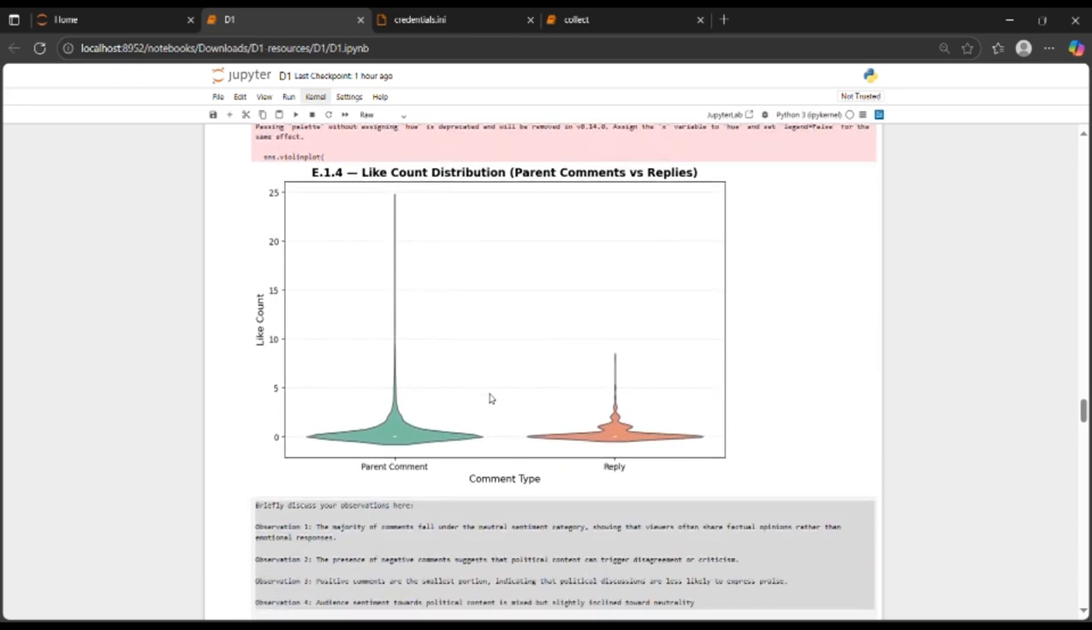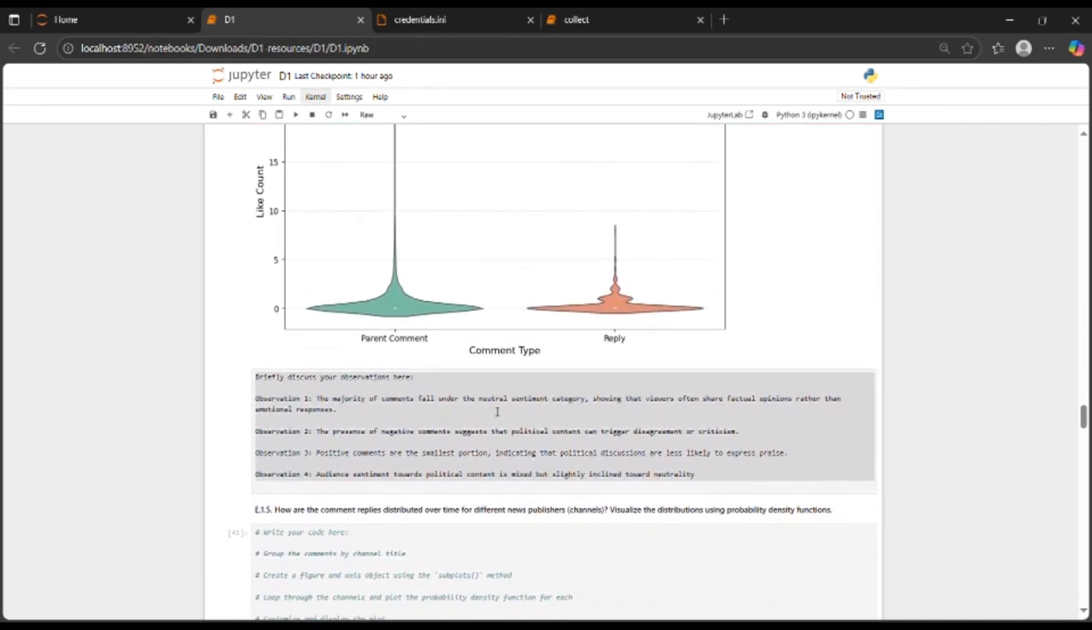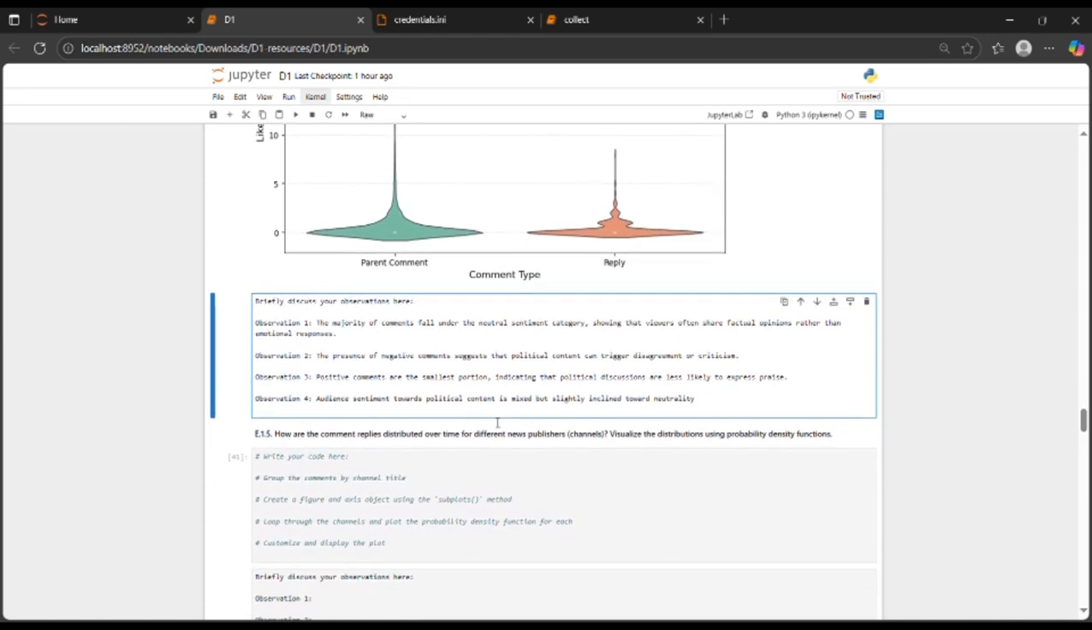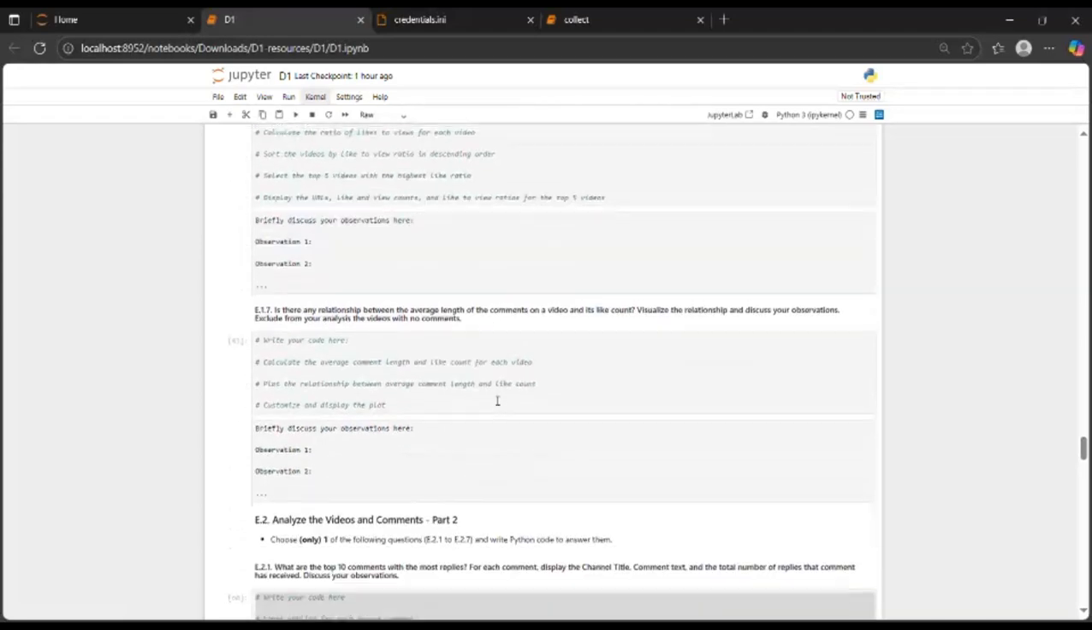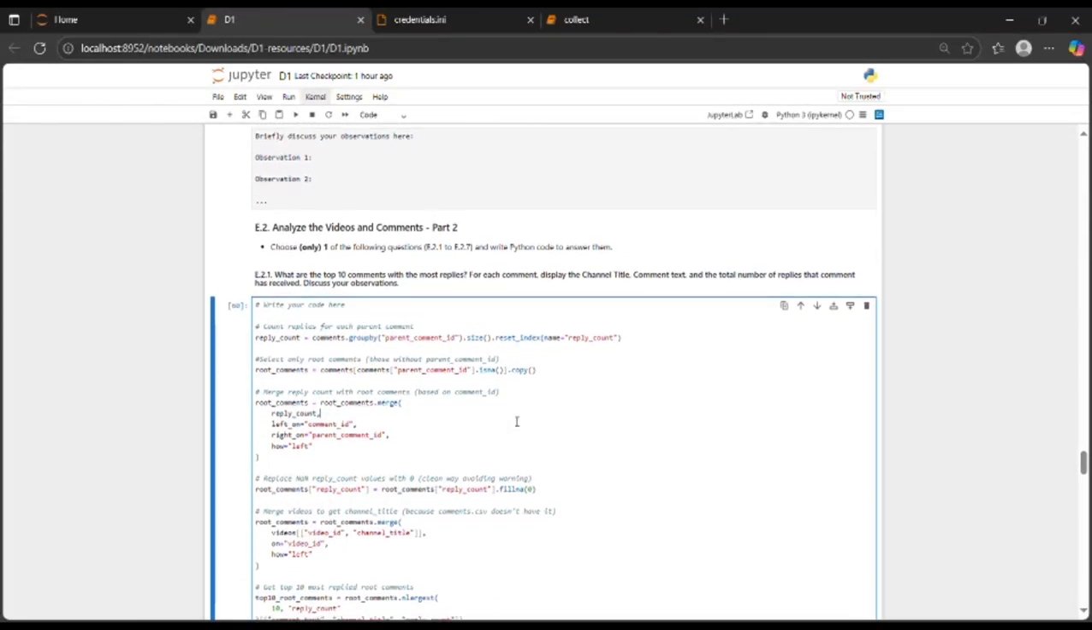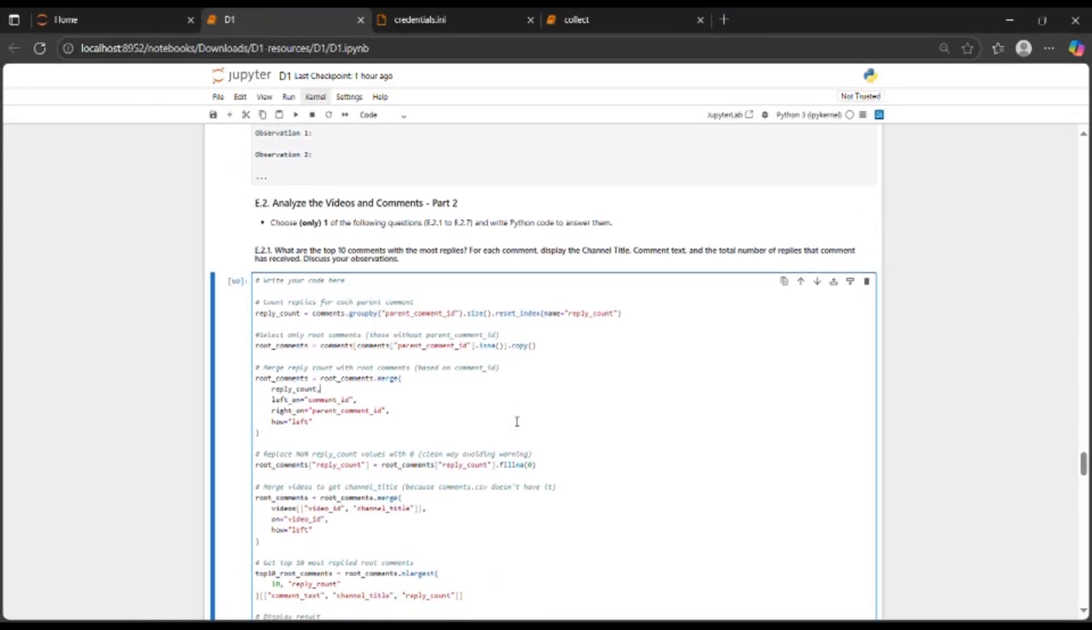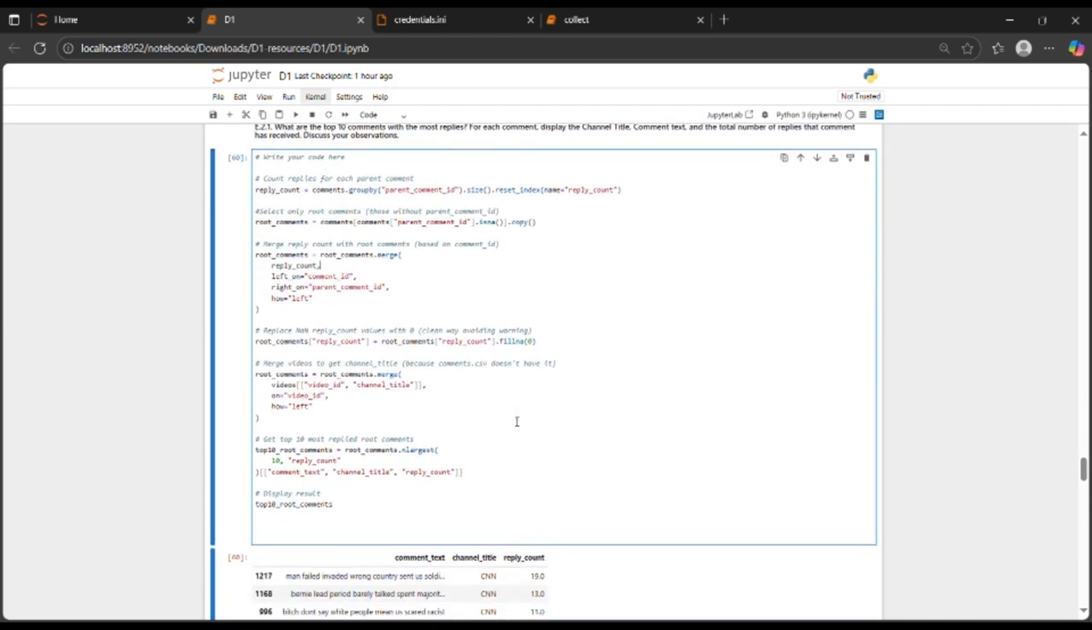From this data and graphs, I observed that most comments receive low likes, indicating limited appreciation. Replies have higher variation, meaning discussion and counter arguments are common. Viewer interactions are more debate driven than supportive. Moving to the final part, that is E2.1, top 10 most replied comments. In this part, I analyzed the comments that received the highest number of replies, indicating controversial or discussion triggering comments.